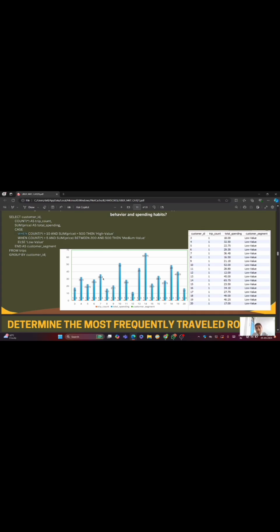Then its total spending: customer ID 14 is the one who spent the most on trips, and it's low value, as its sum price is not more than 500, nor between 200 and 500.